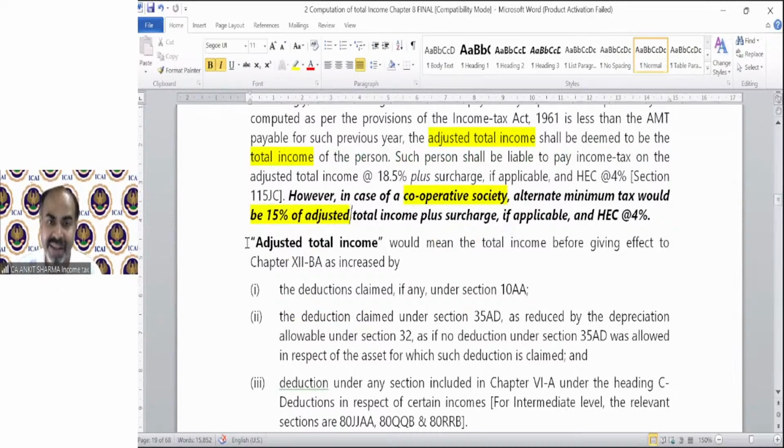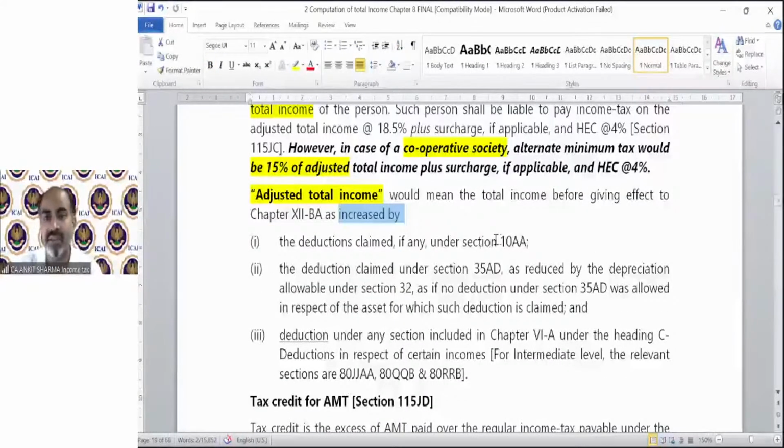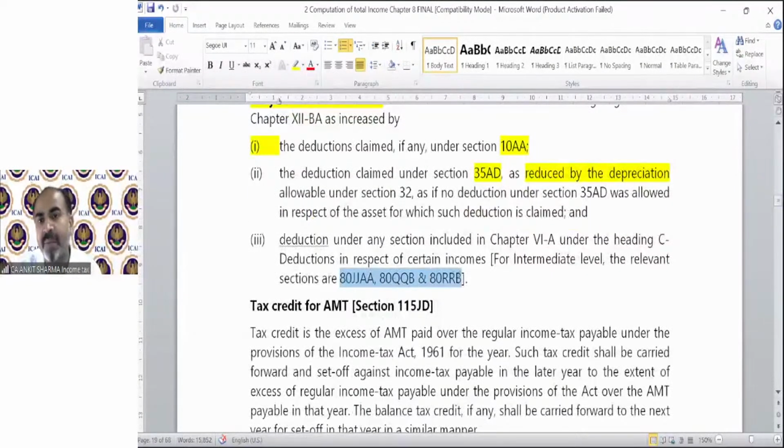How to calculate ATI, I have explained to you in a very simple format. You can see it. You have to increase your TI. That means you have to add back the section 10AA deduction, the section 35AD deduction, but for section 35AD you need to claim the depreciation. You need to reduce the depreciation which would have been provided if section 35AD was not there. And the deduction under section 35AD, you need to add back if that has been deducted in arriving at the total income.